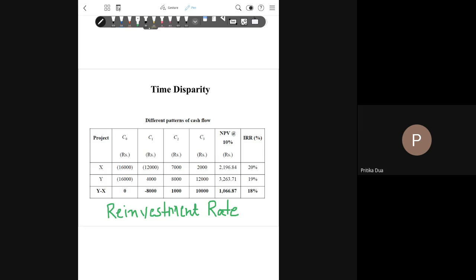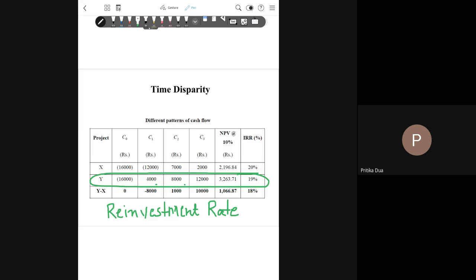What I'll do is I'll use this example of project Y. For project Y, you have a cash outflow of 16,000 followed by three cash inflows. Now, as per NPV, intermediate cash inflows means cash inflow 1 and cash inflow 2. When the company receives these cash flows, they are reinvested.